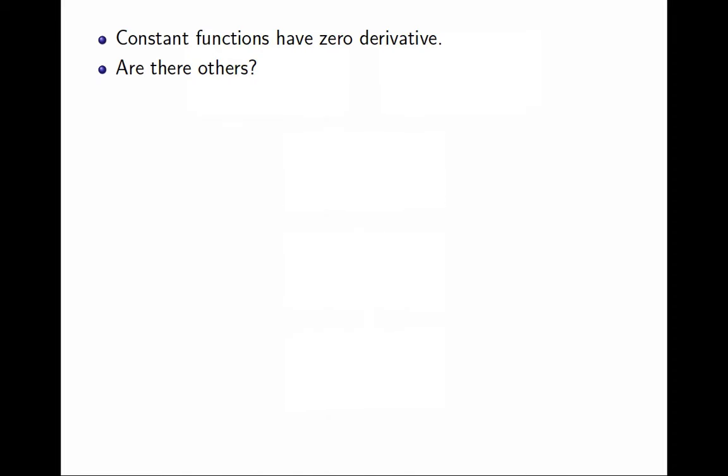We know that every constant function has derivative 0, but are there others? How do we know these are the only ones? This seems in principle clear, but still needs to be proven, and it's surprisingly not easy to prove.